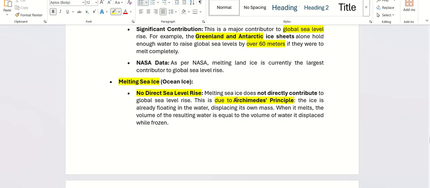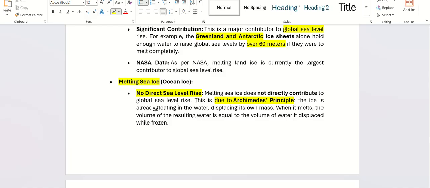Please read Archimedes' principle online or wherever you find it. Sometimes an object feels lighter because of some force. This is what is happening in sea ice.